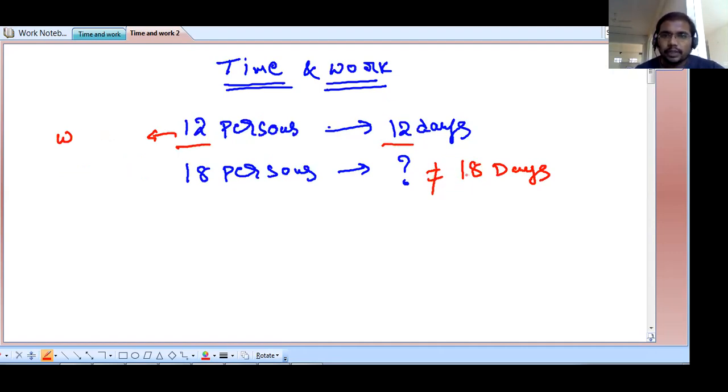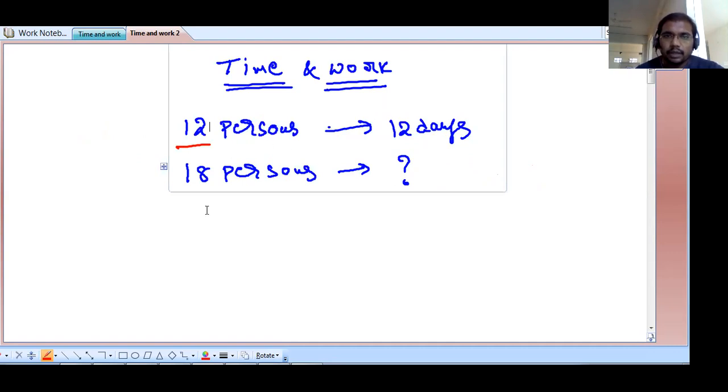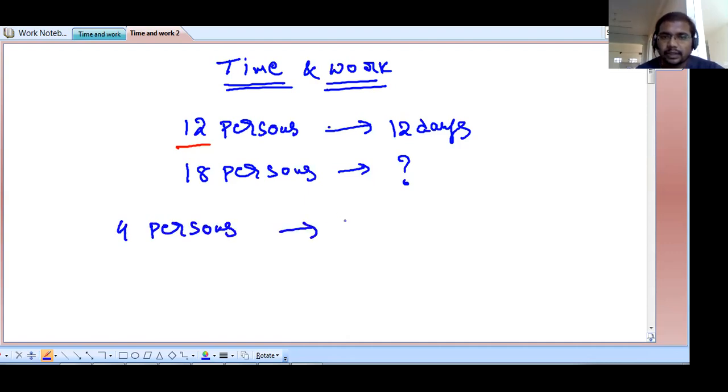So observe this, friends. For example, if a work is assigned, that means writing a book or writing some pages. For example, 4 persons will write 20 pages in 2 days. Work here means writing 20 pages.